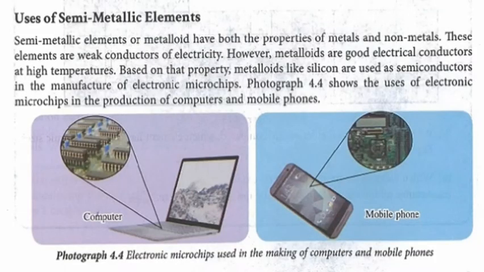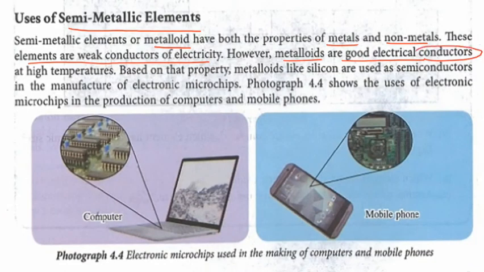Okay? So, uses of semi-metallic element atau kita panggil metalloid. So, metalloid ini adalah semi-metal, maksudnya separuh metal, separuh tidak, betul kan? So dia have both properties of metal and also non-metal. These elements are weak conductor of electricity. However, metalloids are good electrical conductor at high temperature. So based on this property, metalloid like silicon are used as semiconductors in the manufacture of electronic microchips.